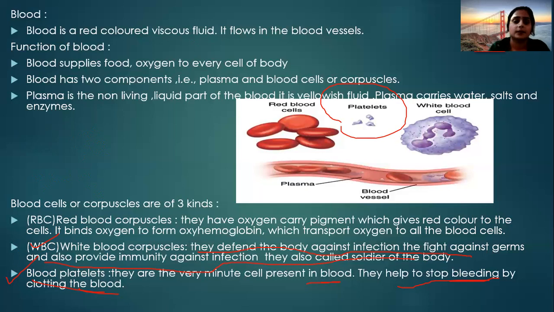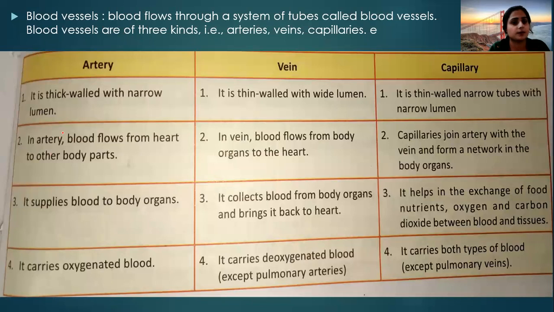Okay. Next is the blood vessels, discussed previously. The kinds of blood vessels are the arteries, veins, and the capillaries.